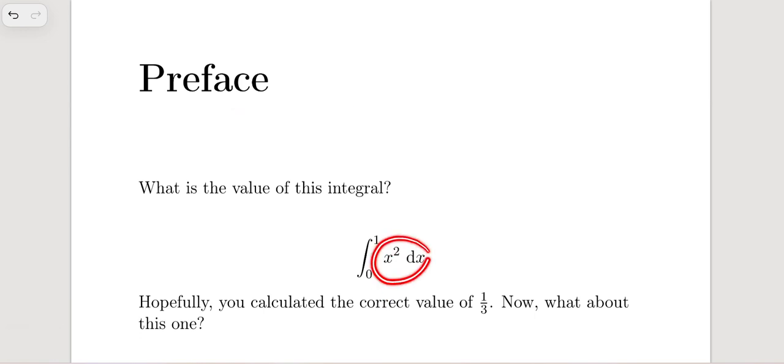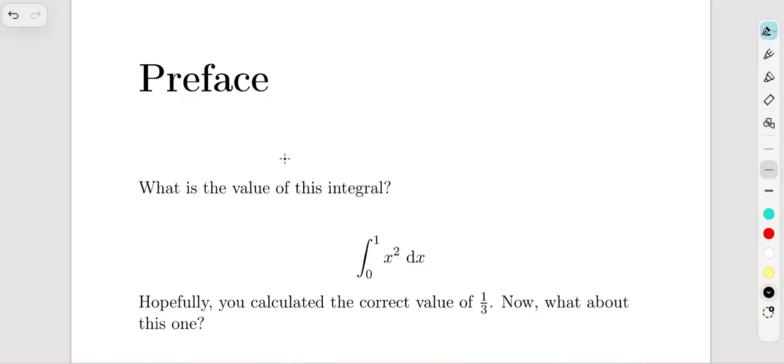What's the value of x squared integrating from 0 to 1? Oh, that is kind of a difficult question. You know what? Why is it difficult? If you don't know this integral,